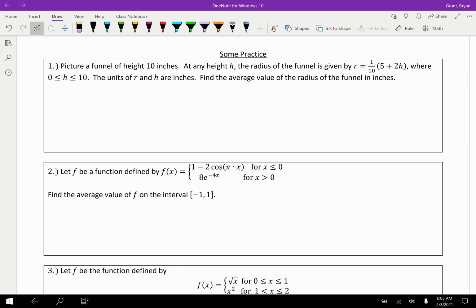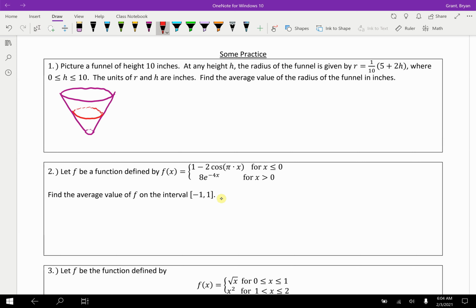All right. Okay, picture a funnel of height 10 inches. So hopefully we've seen funnels before, right? Funnels kind of look like this. They have a little opening in the bottom, and then they're usually circular. So here's my circle, and then there's this piece down at the bottom where things go out. So here's my funnel, and you might notice then that this funnel is actually made up of circles.